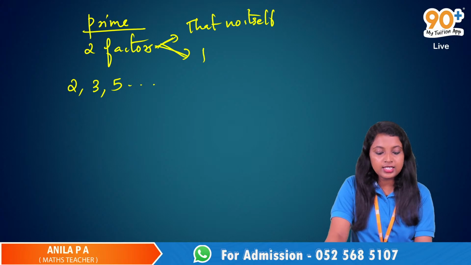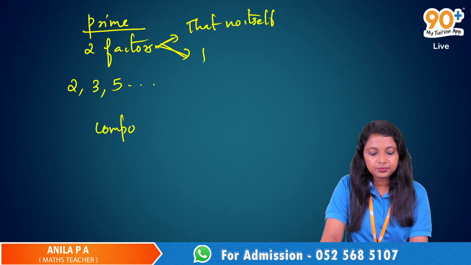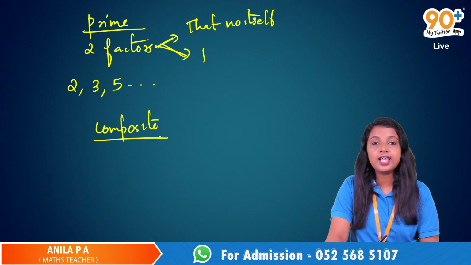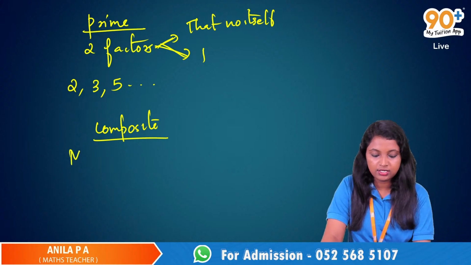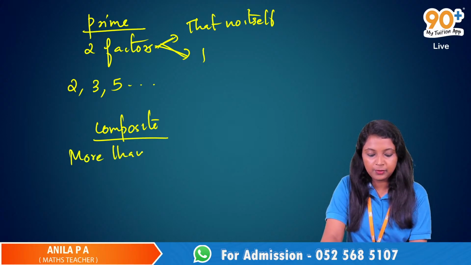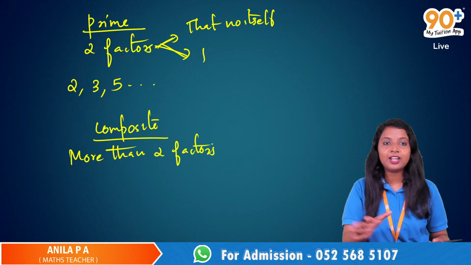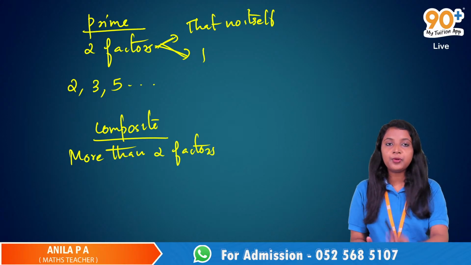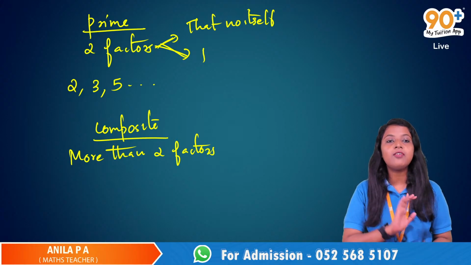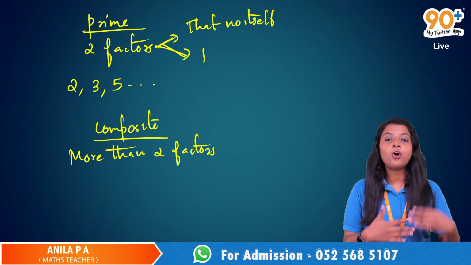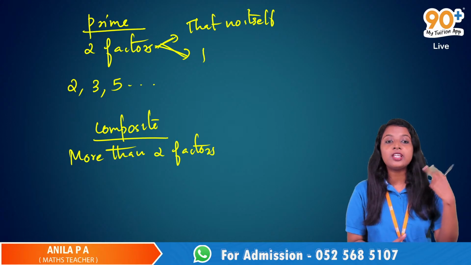And what are composite numbers? The numbers having more than 2 factors. That number itself and 1 is always there for all the numbers, and for prime numbers only that number and 1 will be the factors. But for composite numbers it has got more than 2 factors.